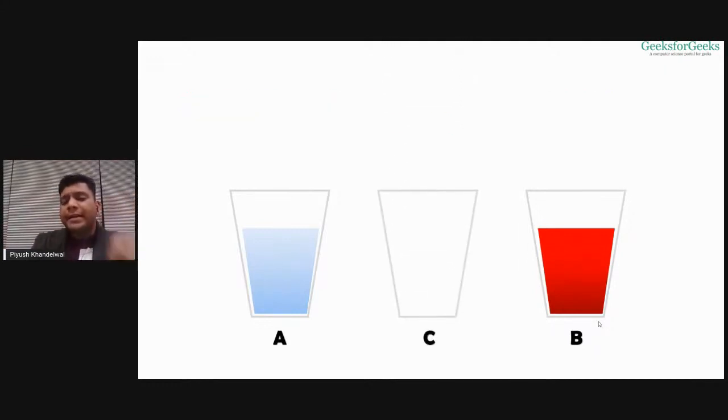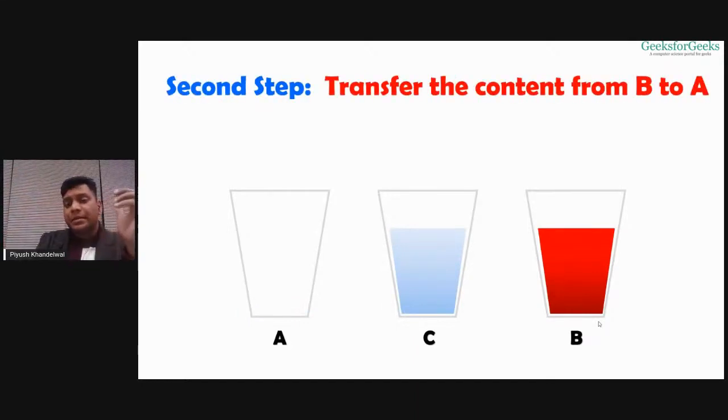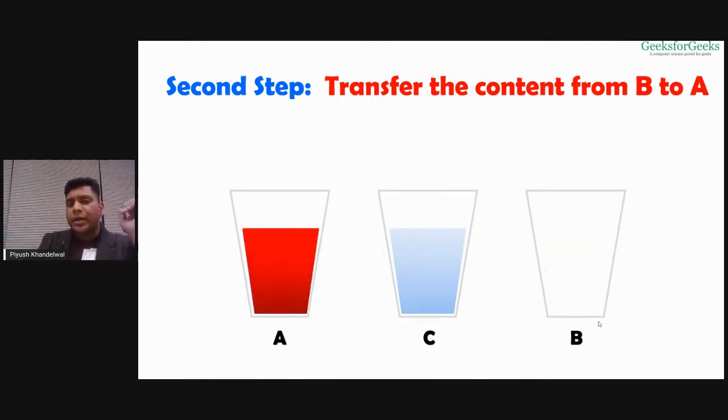Okay, we will need a third glass for it, which is C. Without the C glass, it's not possible for me to swap the contents of these two glasses, right? So it's a simple way. I'll take one empty glass and the first thing that I'll do is transfer the content from A to C, like this. Then the second step will be to transfer the contents from B to A, like this.